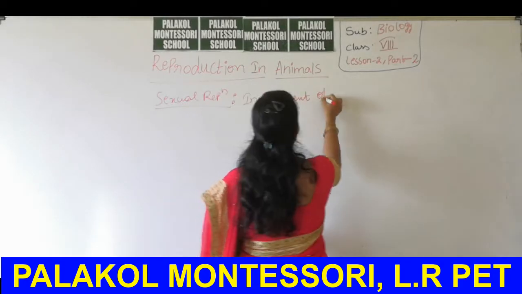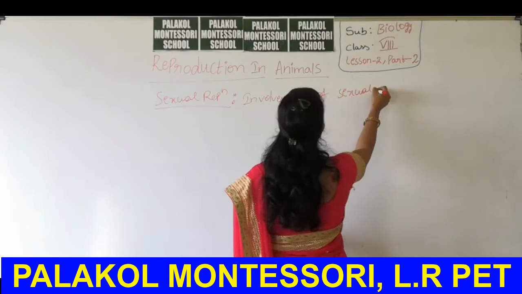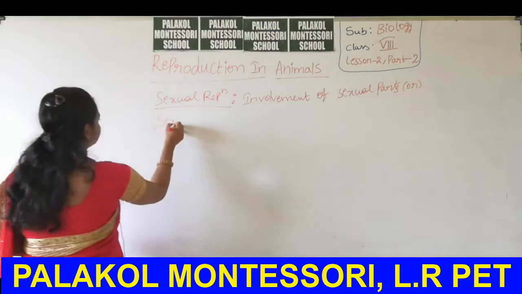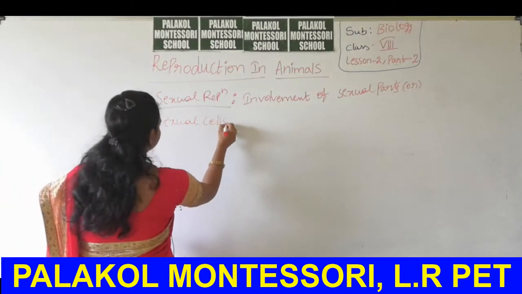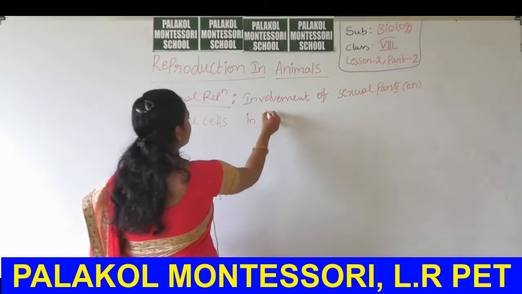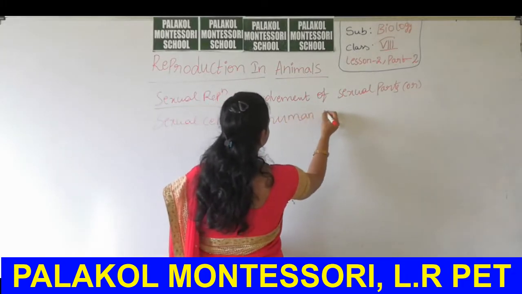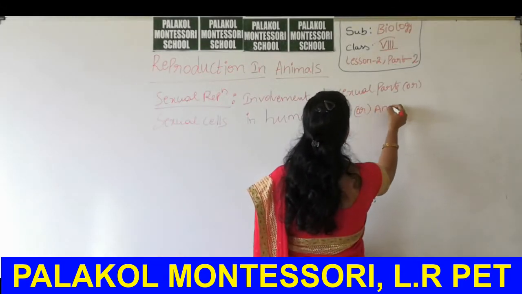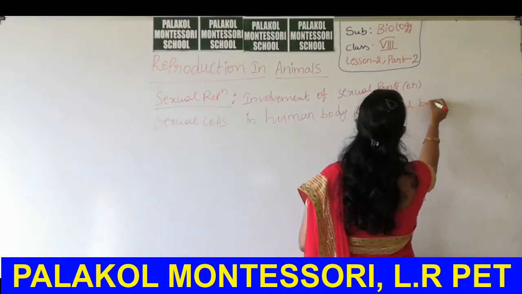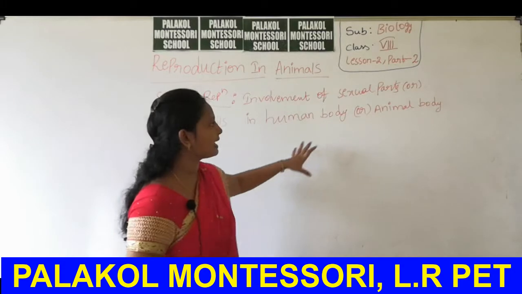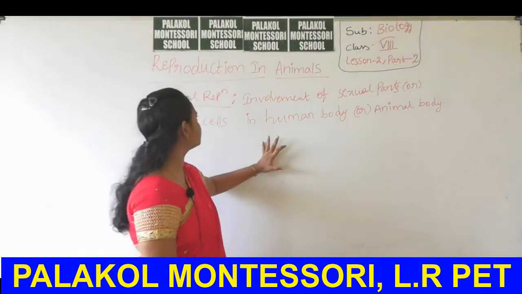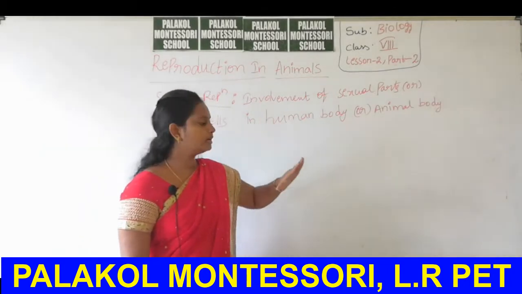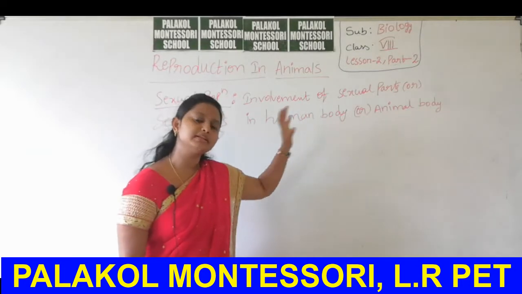of sexual parts or sexual cells in the human body or animal body. Why? Because I considered it as animal body or human body, because this is sexual reproduction in animals. In this lesson we just study the sexual reproduction present in the animal body.